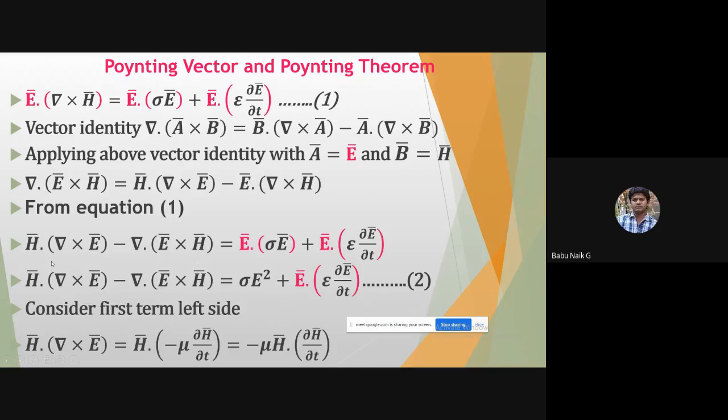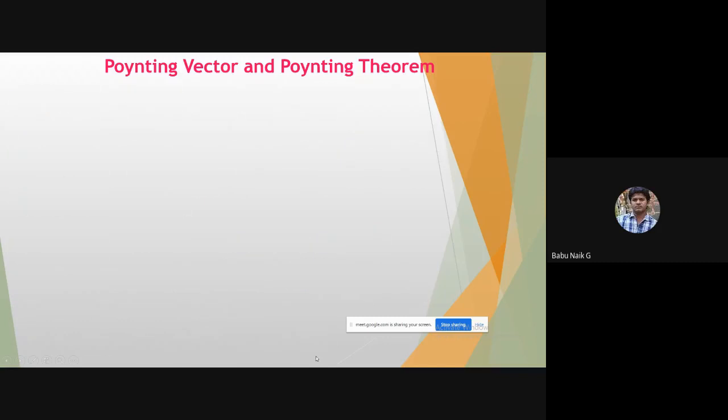From the Maxwell equation, del cross E bar is minus mu into dou H bar by dou t, so this equals minus mu H bar dot dou H bar by dou t, taking the constant minus mu outside. Now the rate of change with respect to time of the dot product of the magnetic field is dou by dou t of H bar dot H bar, which is H bar dot dou H bar by dou t plus H bar dot dou H bar by dou t, like the UV rule of partial differentiation.